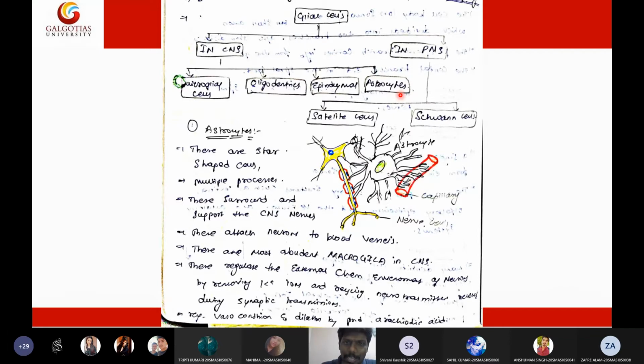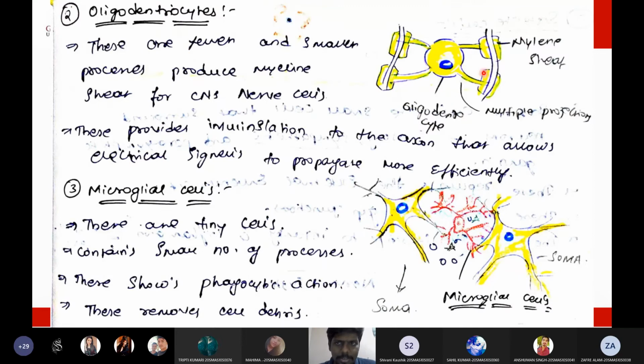Then which cells will provide insulation or myelin sheath to the neurons present in the brain? Can anyone say the function of this cell?